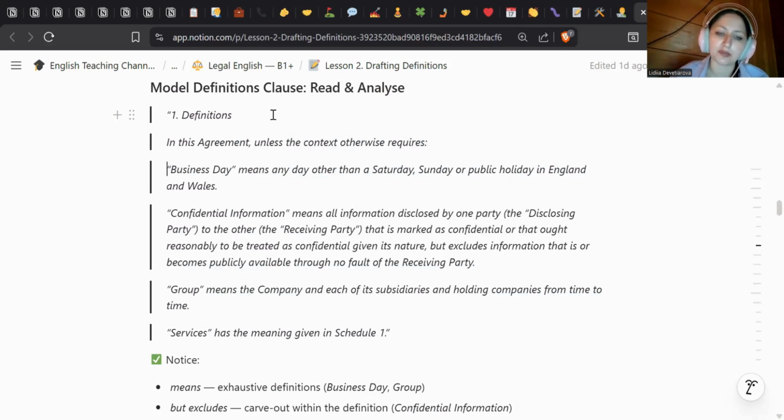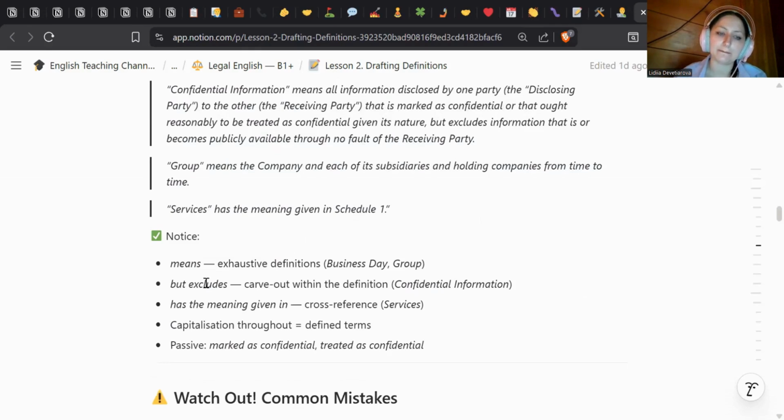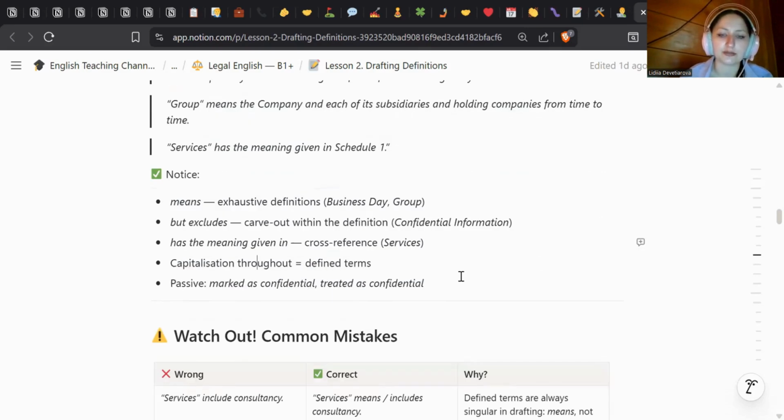Group means the company and each of its subsidiaries and holding companies from time to time. Services has the meaning given in Schedule 1. Notice, means is for exhaustive definitions: business day, group. But excludes, they carve out within the definition, confidential information. Has the meaning given in is a cross-reference. Capitalization throughout: those are defined terms. Passive: marked as confidential, treated as confidential.